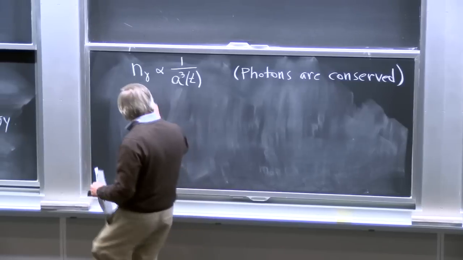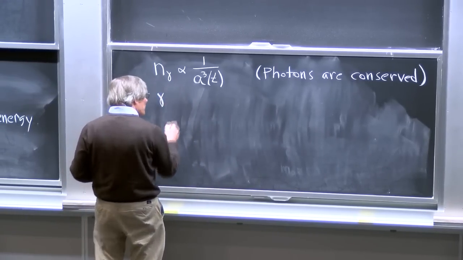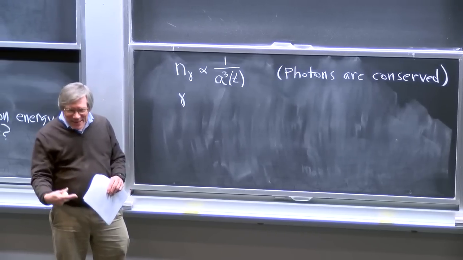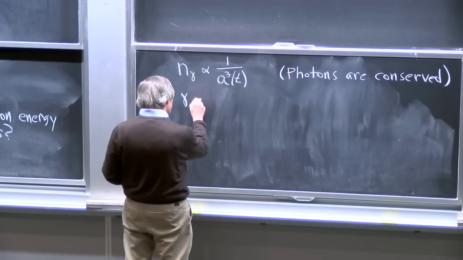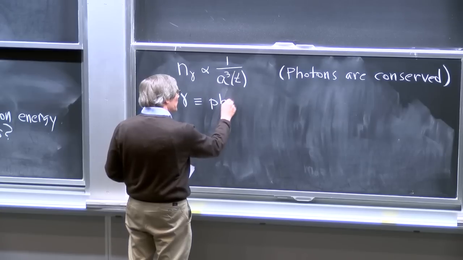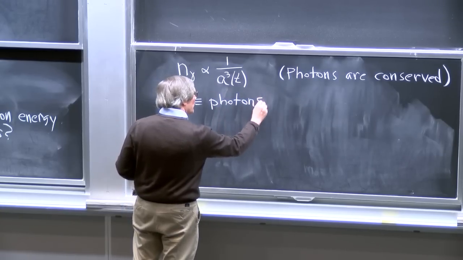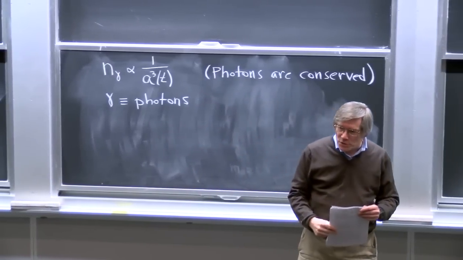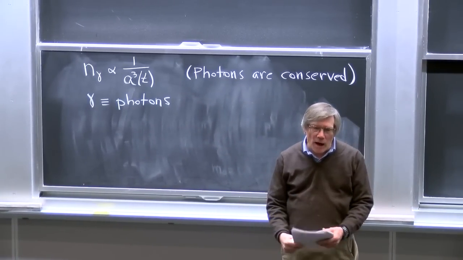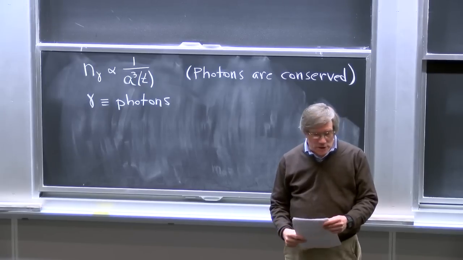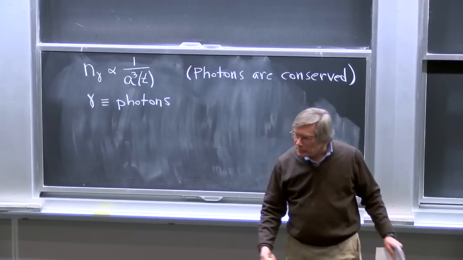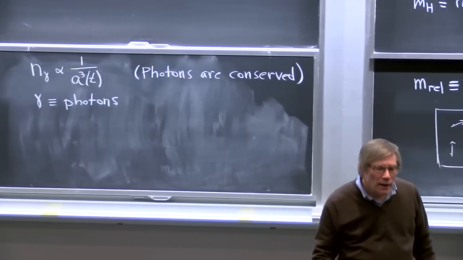I should also mention that I'm using gamma here. Gamma, of course, also sometimes meant 1 over the square root of 1 minus v squared over c squared. But besides that use, gamma is also just a label that means photons. It comes from the idea of gamma rays, but it's actually used in this context for any kind of photon, no matter what its frequency is, whether it's a gamma ray or an X-ray or visible light or infrared.